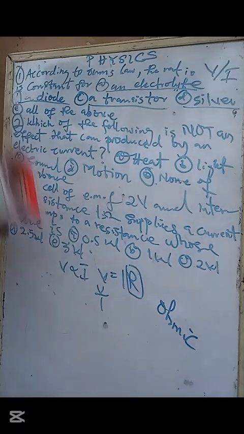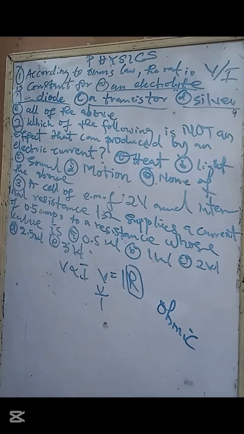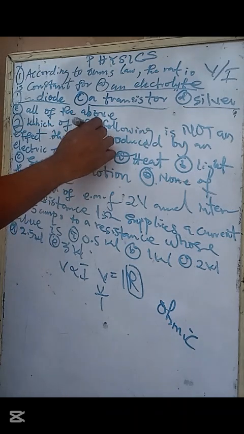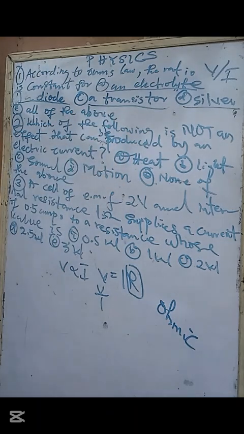Now the next question. Which of the following is not an effect that can be produced by an electric current? Is heat produced by an electric current?